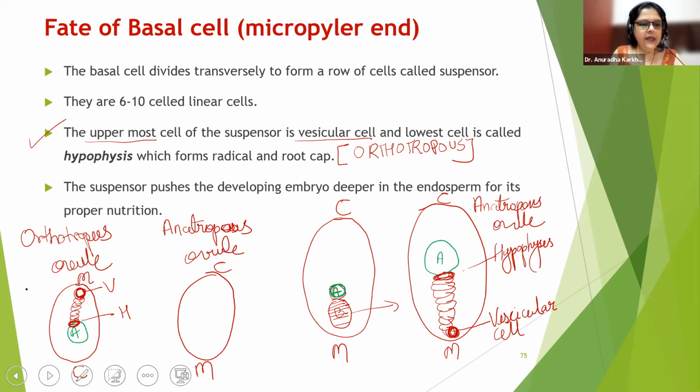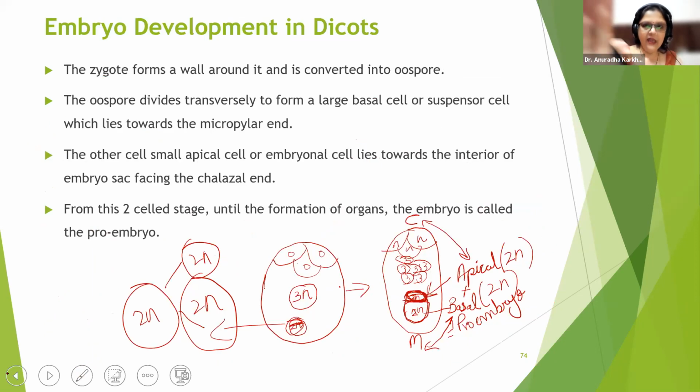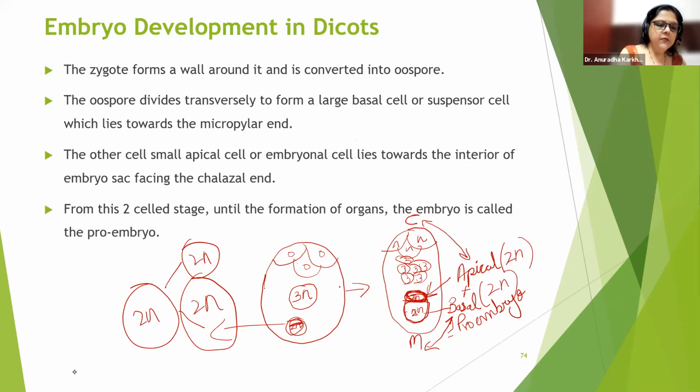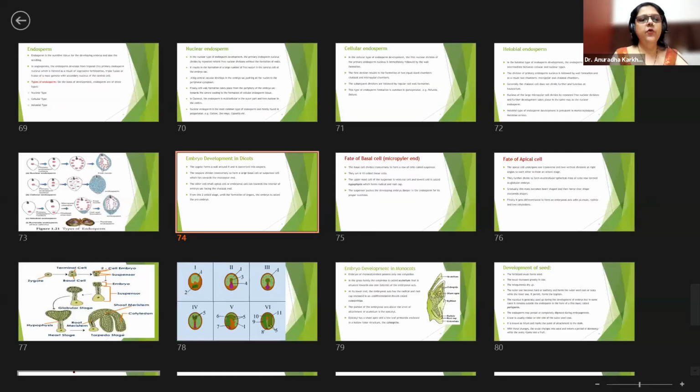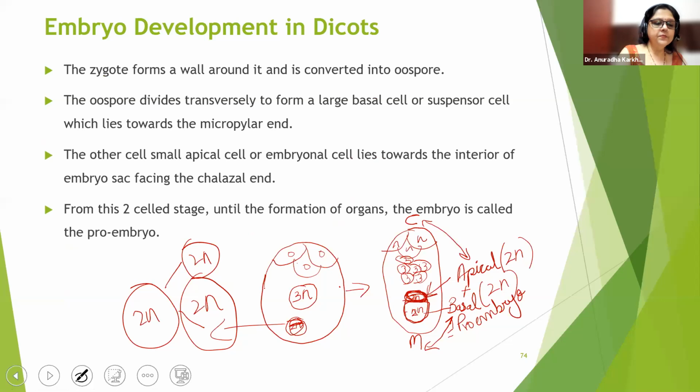Okay, I'm maintaining these particular as it is. See, again I'm explaining. The zygote forms a wall. The zygote forms a wall. Okay, and it's now going to be called as what? The oospore. Okay. This is going to be the oospore over here.